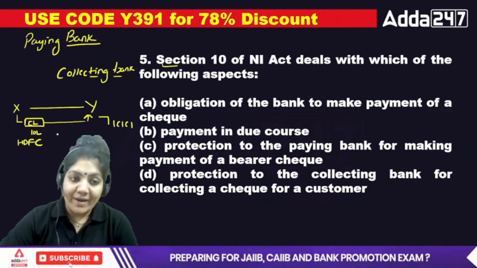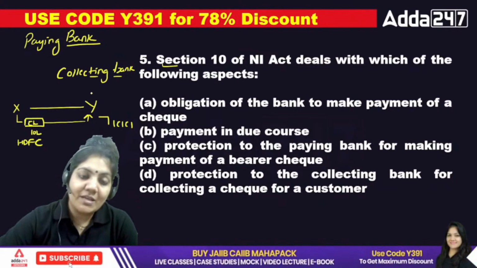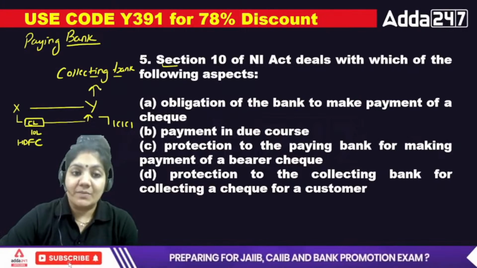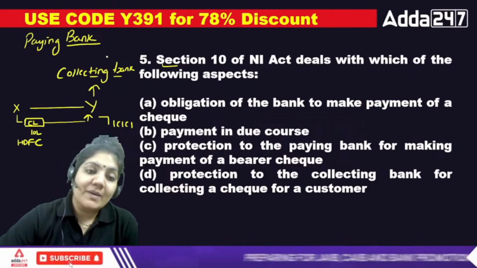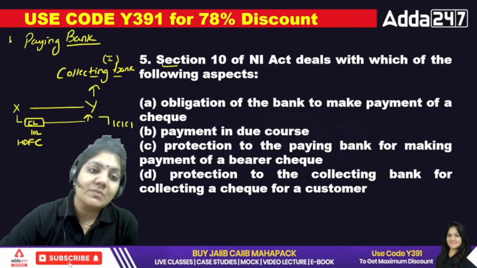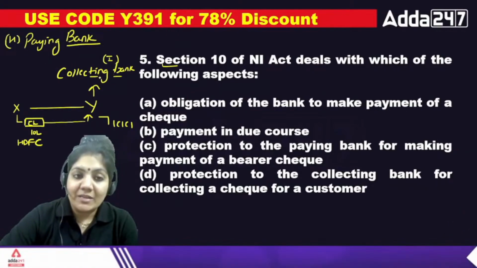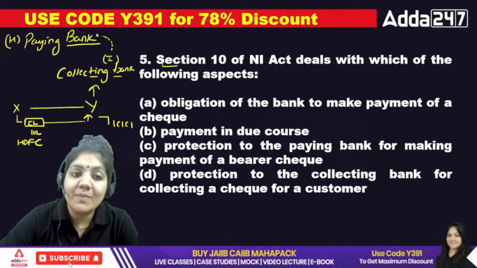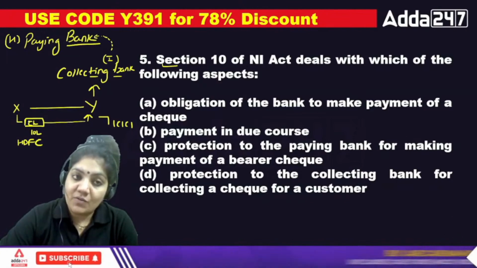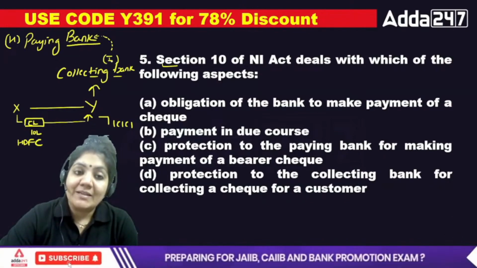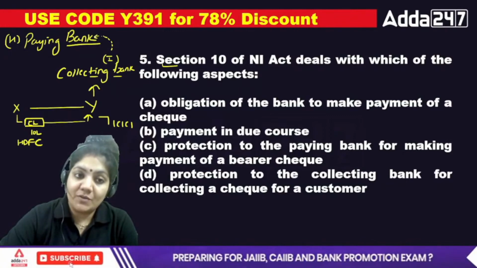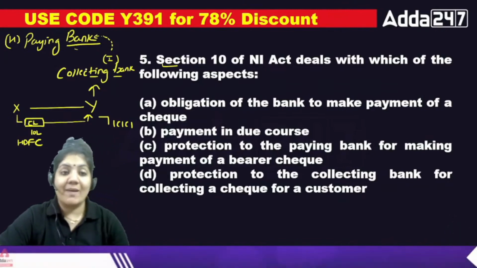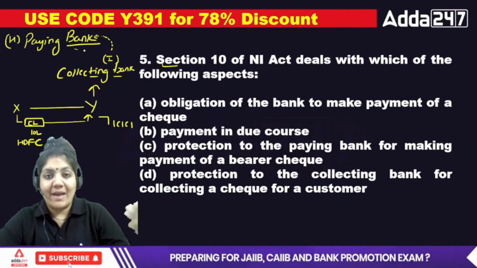Now Y will take the check of HDFC and submit it in the collecting bank, because Y has an account in the collecting bank. Suppose this is ICICI bank, the collecting bank, and suppose this is HDFC bank, the paying bank. When the collecting bank collects the check, it will demand the money from the HDFC bank, because the check is of person X. So the collecting bank will demand 10 lakh rupees, and the paying bank will give 10 lakh rupees to the collecting bank. Collecting bank means it collects the money, and paying bank means it is paying the money.